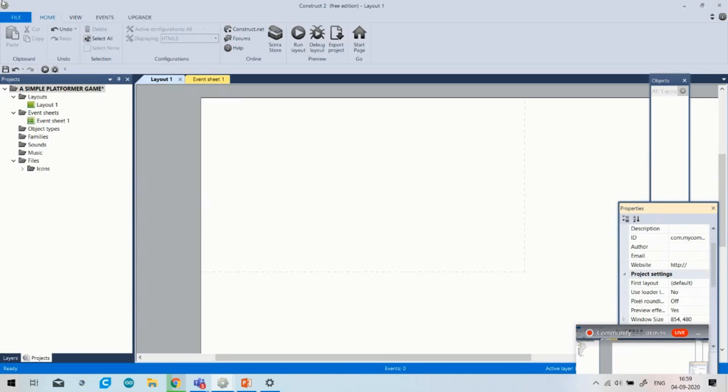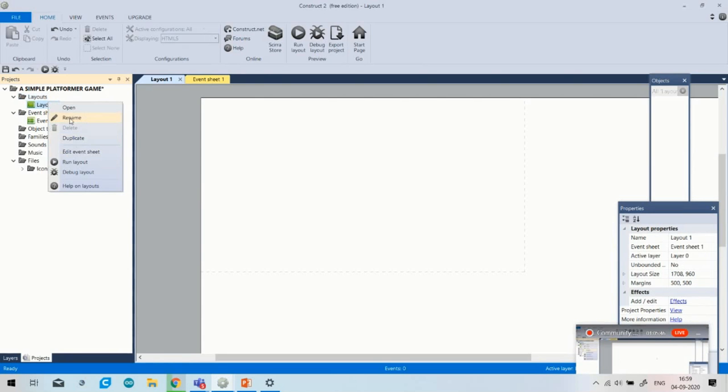Okay, so then you have to go to the layout. Layout is that window in which your game will run, in which all the objects and all the levels will appear. Layout means levels. Levels means you have to add objects, behaviors, and properties in it. This is the layout. So you simply click on the layout and write down the main layout.